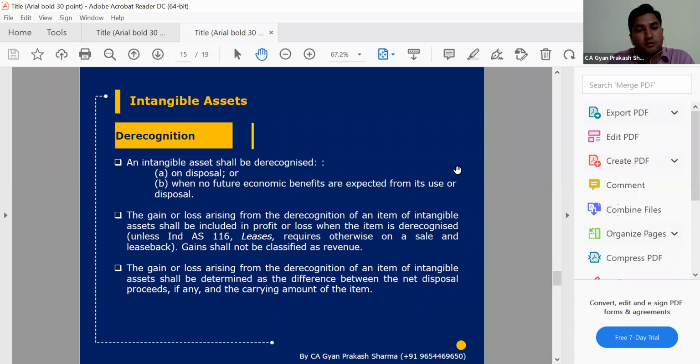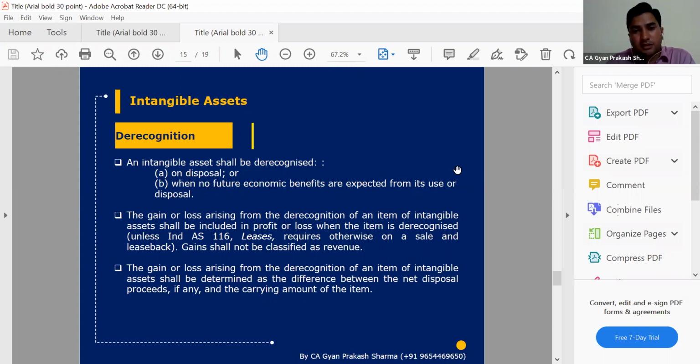So if that prototype or that brand, or that technical study which we have incurred or created as an intangible asset, is not usable for us, then we can derecognize that asset, or we can charge it at NRV prices. If we are going to sell to an outside person, then at the actual cost or fair valuation, whatever we are getting from the outside party, on that price we will book it in our financial statements.